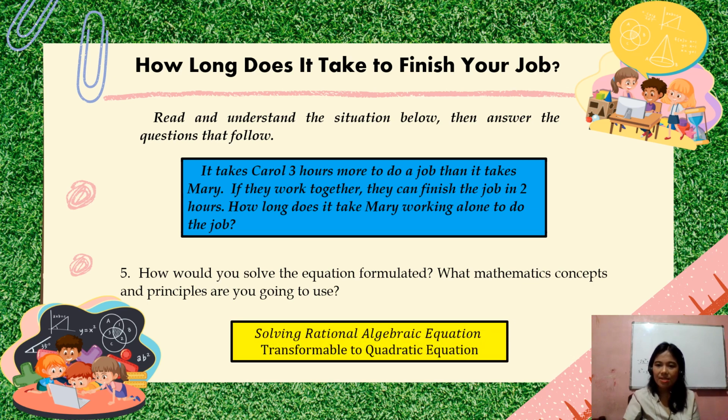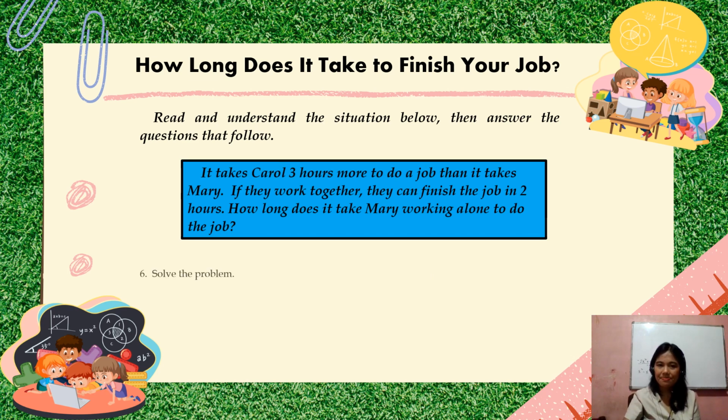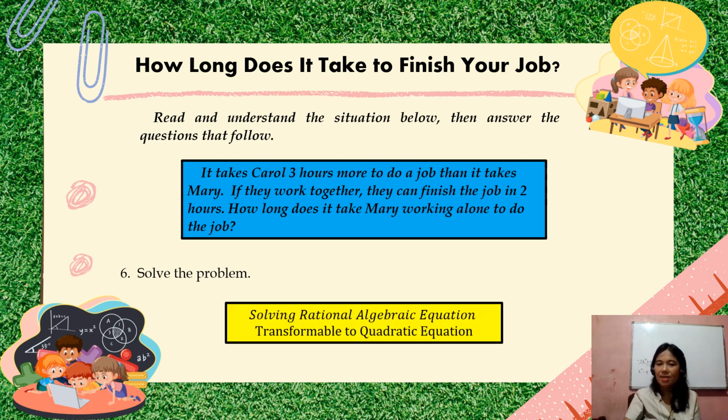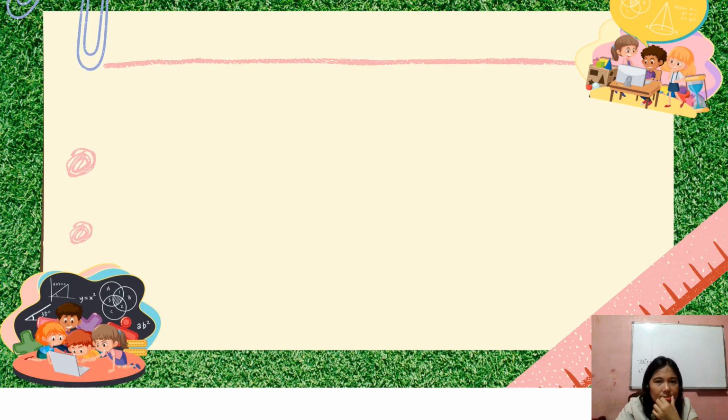Transform lang natin. Tapos, ano yung mga processes? So, siguro sa number 6 na natin makikita. Diba? Balikan natin yung process ng transforming or solving rational algebraic equation which are transformable to quadratic equation. Solve the problem na yung number 6. So, solve na natin gamit ang itong principle na to. Okay?